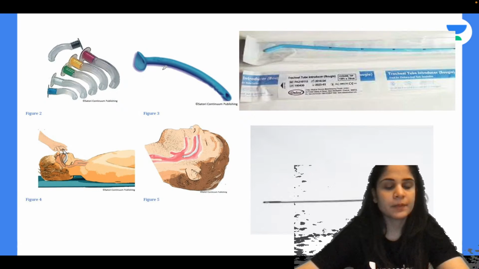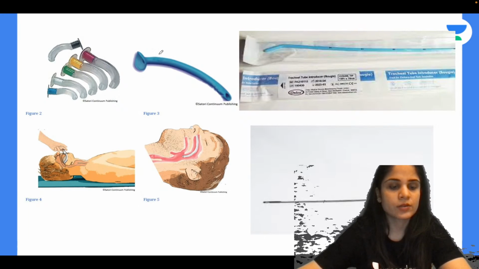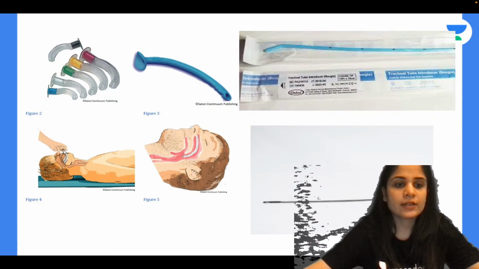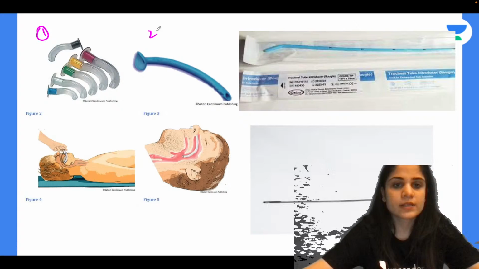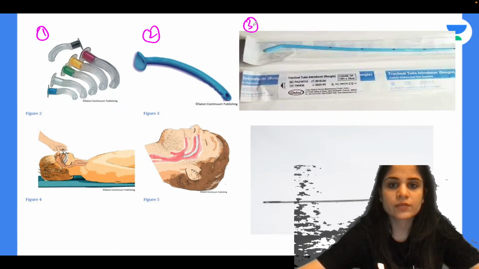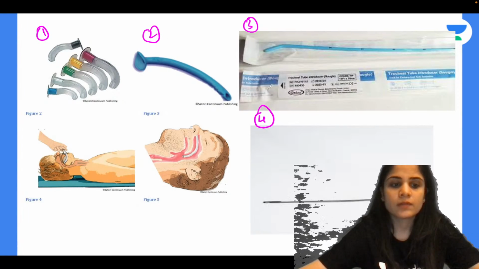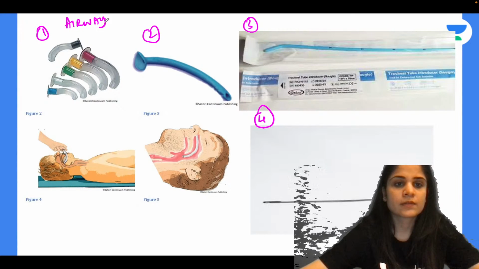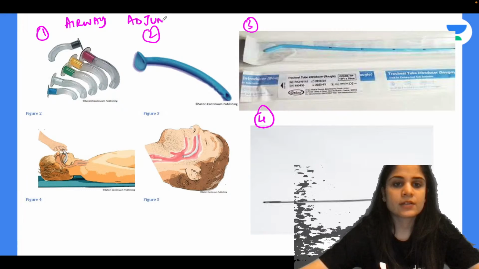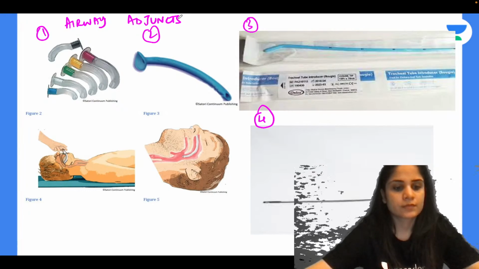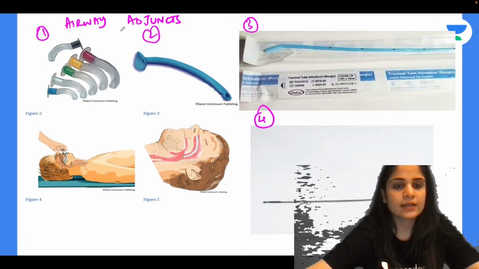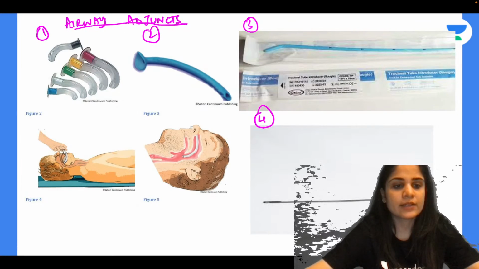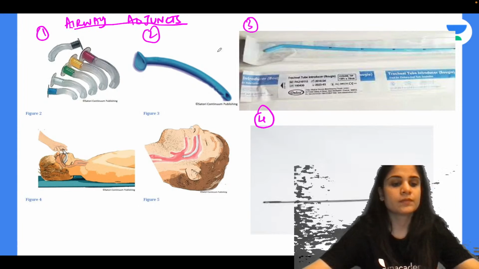Very good, Raja Deepan. So these are nothing but airways. Here we have the airways that are present. Can you tell me what is airway 1, what is airway 2, what is 3 and what is 4? They are called airway adjuncts. Not protector, they are called airway adjuncts. So they help in securing the airway. Can you tell me what is 1, 2, 3 and 4?